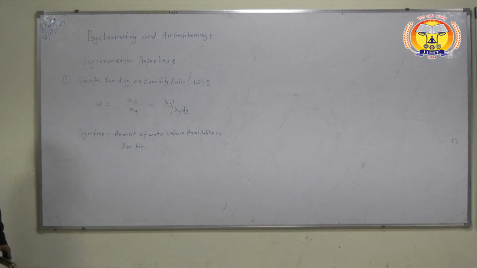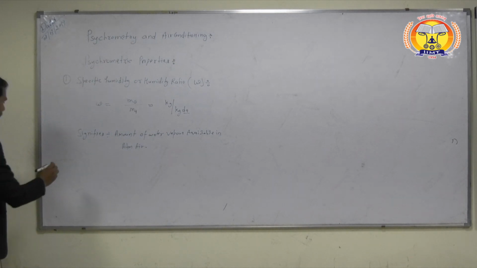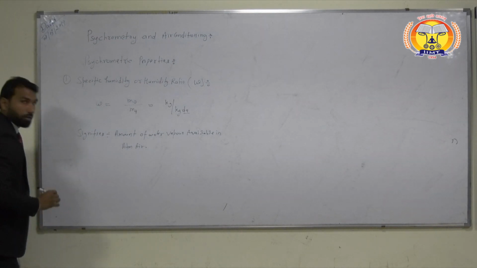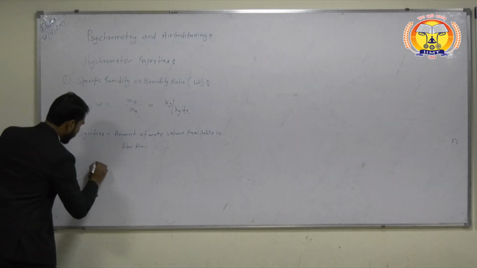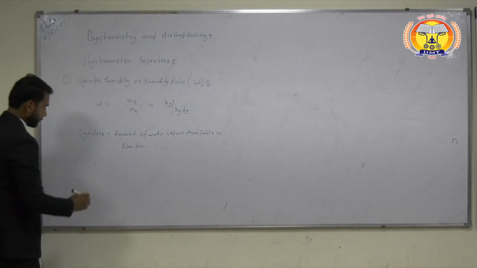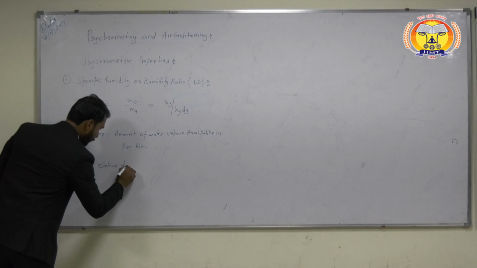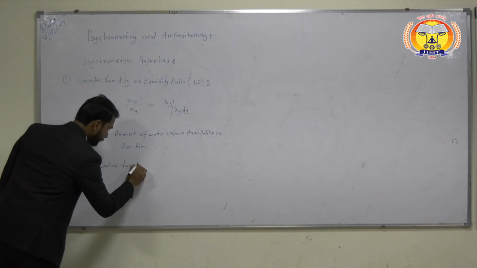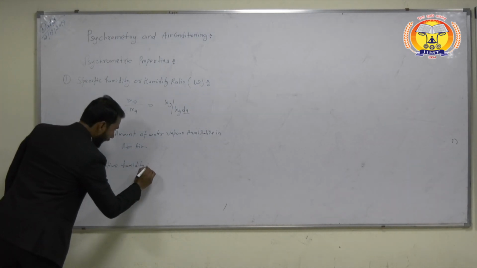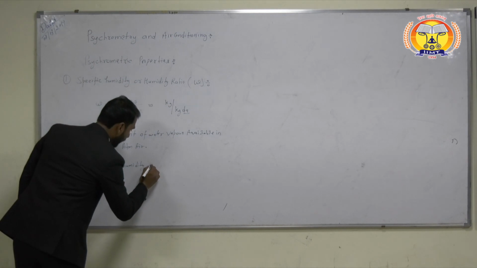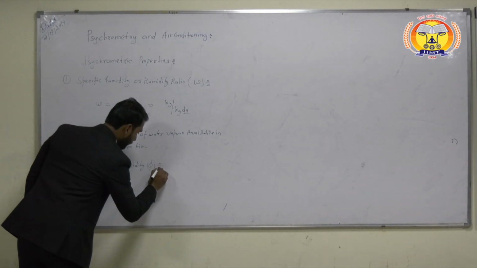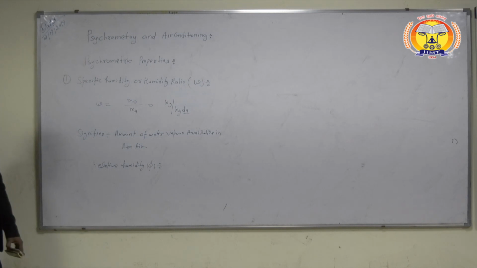The second term is relative humidity, and that is represented by phi.